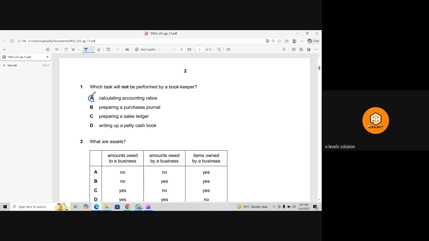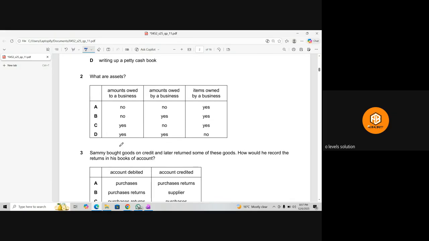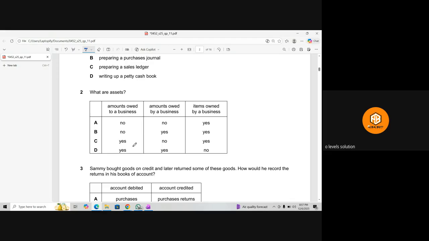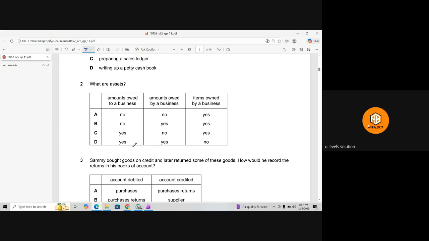Then we have the next question. What are assets? The amounts owed to a business. Yes. All the amounts owed to a business, like trade receivables, cash, etc. So this is part of your assets.